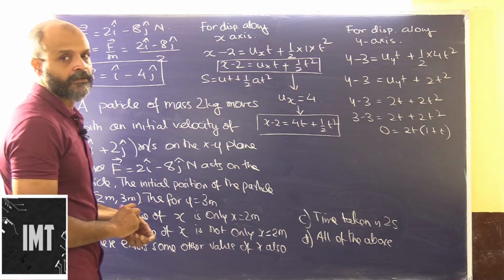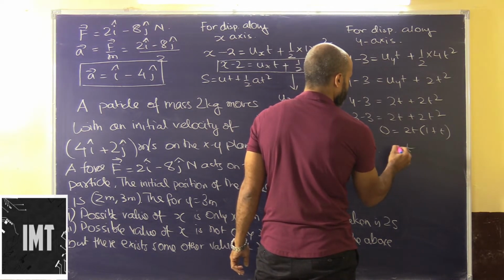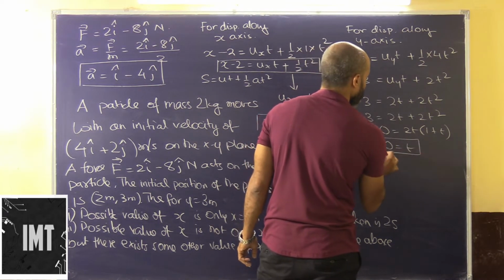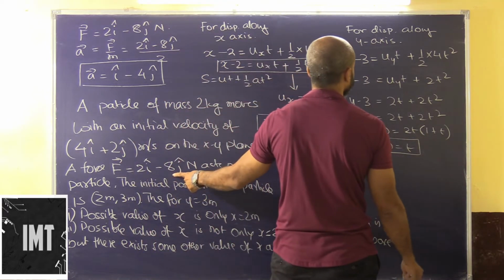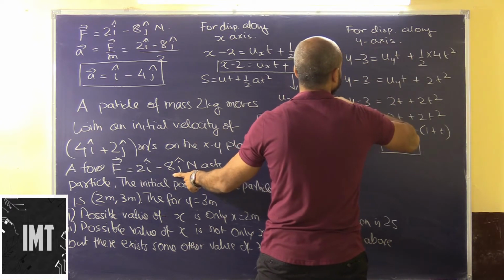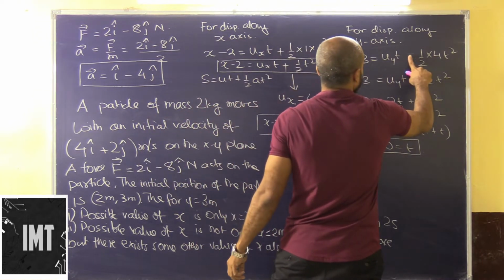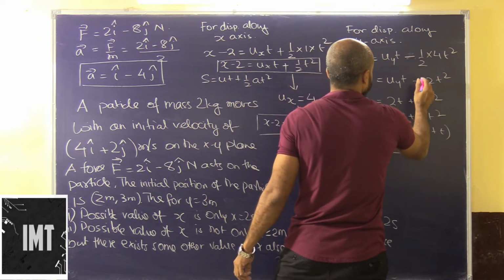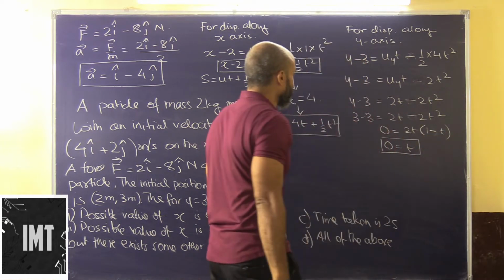So let's look at it. So this will be t is equal to 0, and oh, I'm sorry, here it is minus. The acceleration along the y axis is minus, right? This is minus 4. I am so sorry. This is minus 4. So this will be minus. So we have here minus t. Are you understanding this, people?